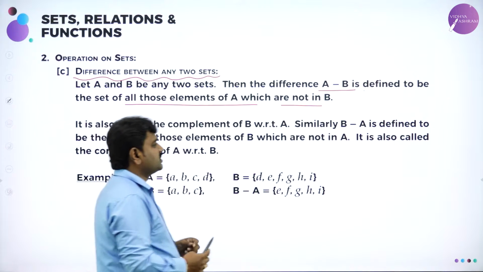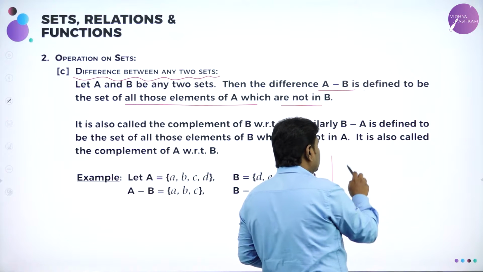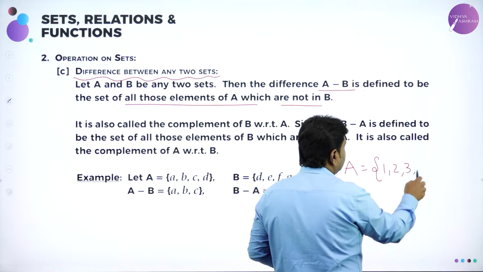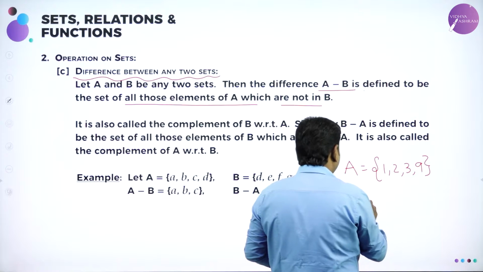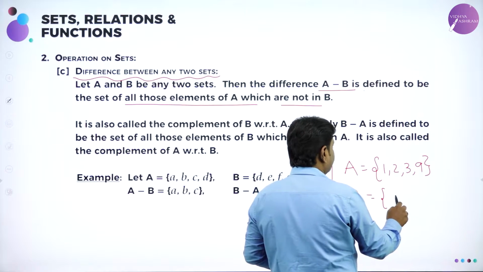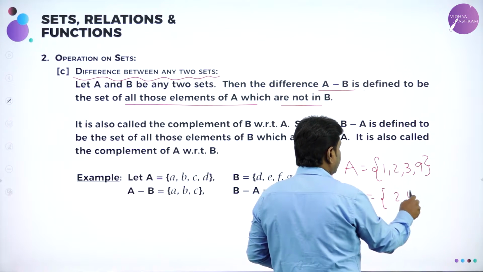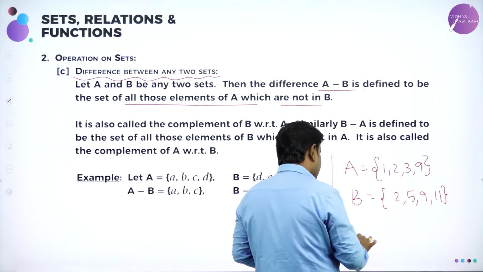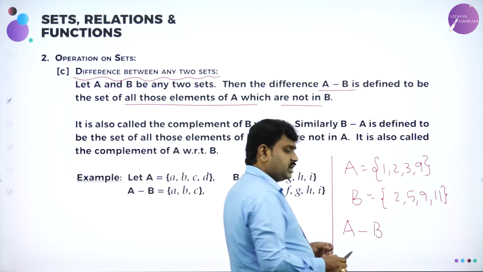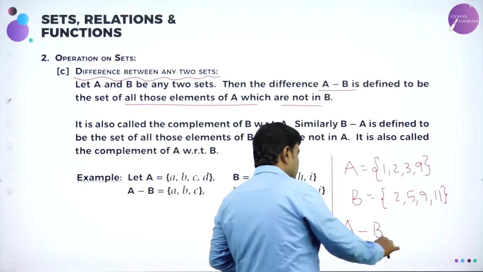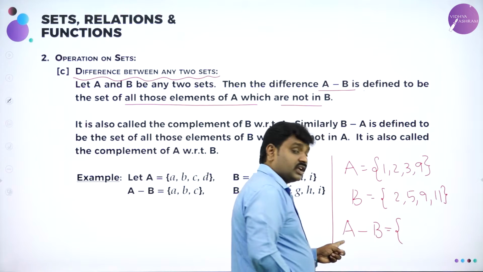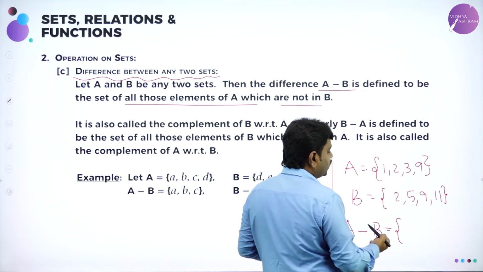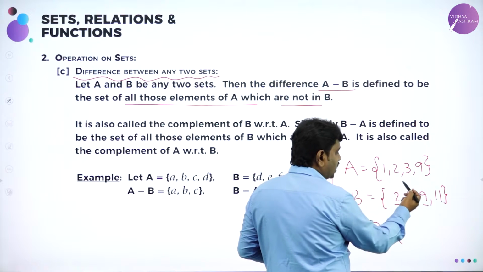I will take one simple example to demonstrate. A is equal to, I will take say 1, 2, 3, 9. I will take set B. B is equal to say 2, 5, 9, 11. Now if I want A minus B, how to read this? If I want you to write A minus B, write the elements of A by removing the elements of B. See, in A we have 1, 2, 3, 9. In B we have 2 and 9 which is common.